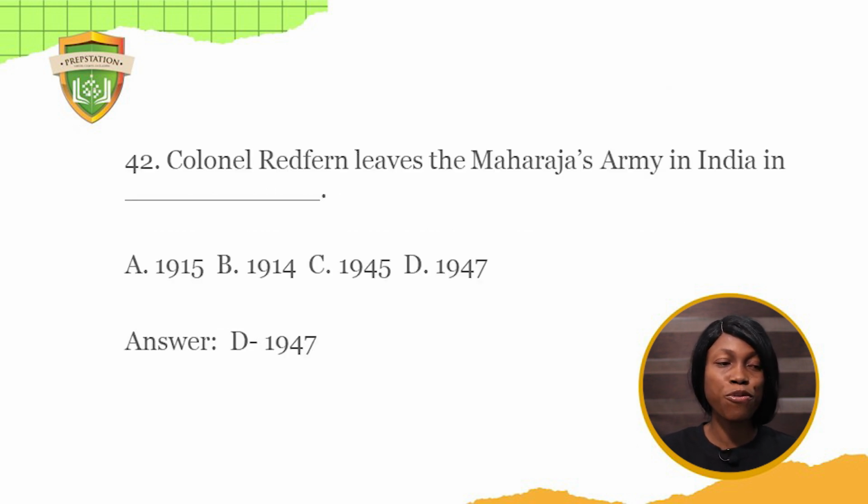42. Colonel Redfern leaves the Maharaja's army in India in dash. A. 1915. B. 1914. C. 1945. D. 1947. The answer to this question is 1947. Colonel Redfern is Alison's father. So at the time the play was set, it was after World War II, and then the situation around it. So Alison's dad was a colonel in the army.